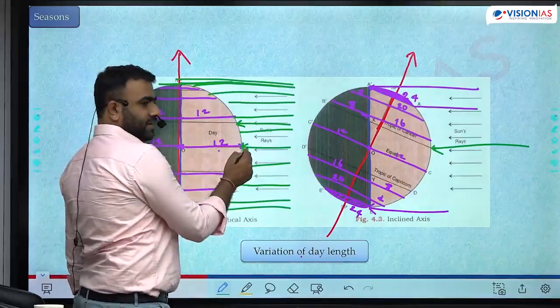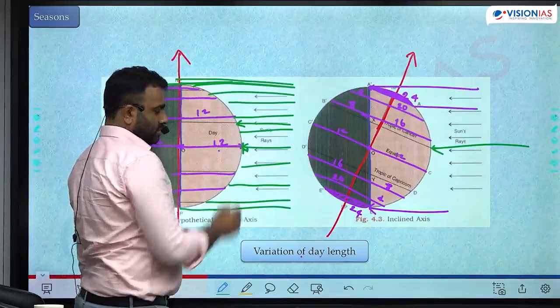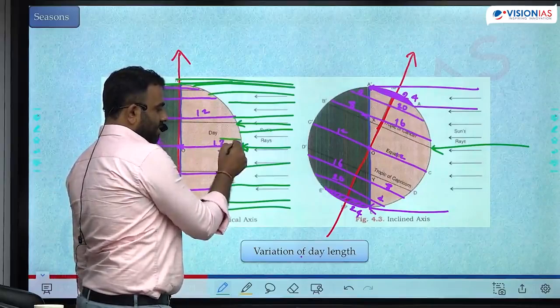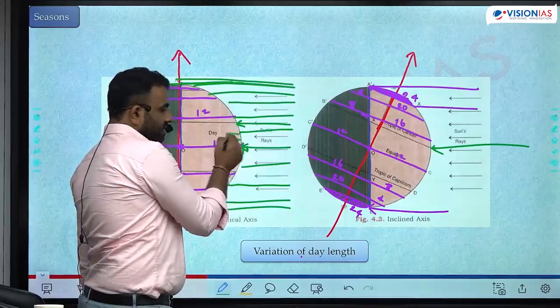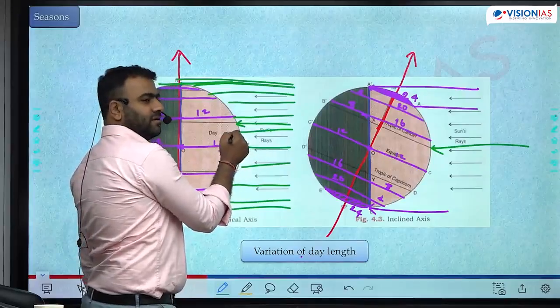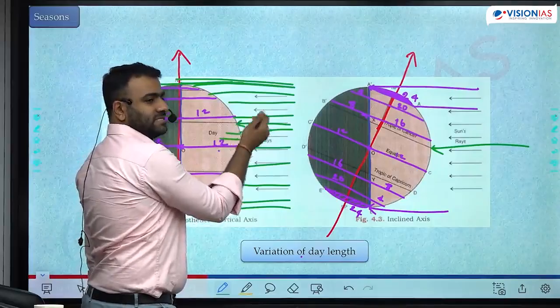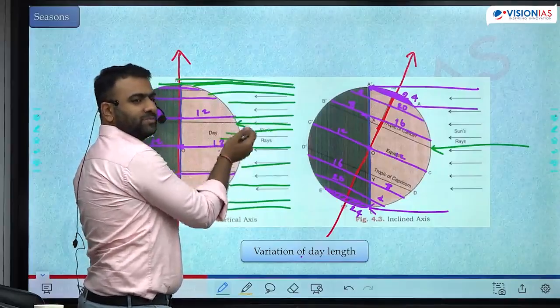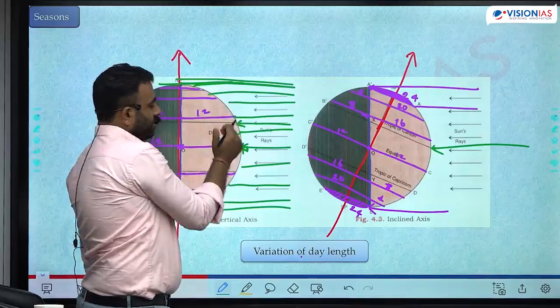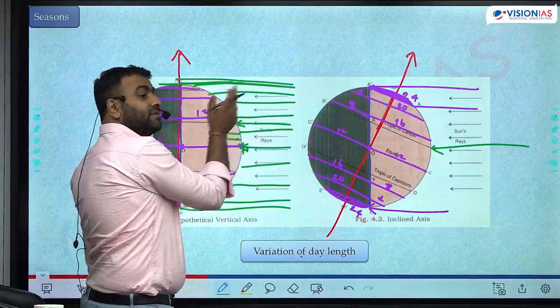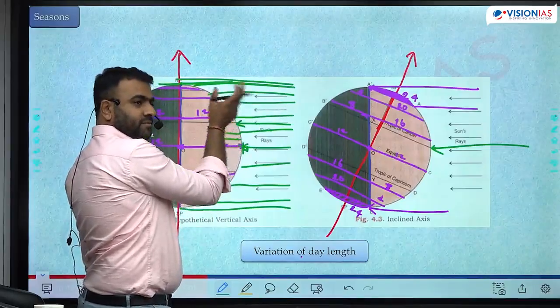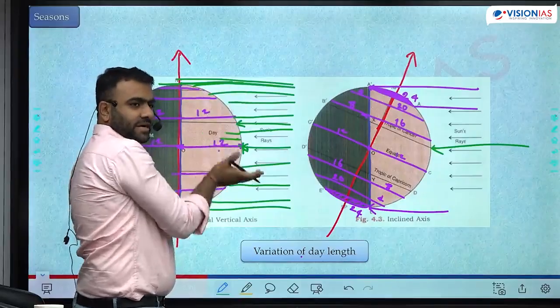At 0 degree 90, at 90 degree 0. At 0 degree 90, 10 degree 80. 20 degree 70. 23.5, 66.5. It proportionately decreases because of the curvature. At 30 degree 60. 45 degree 45. 50 degree 40. Like this, it gradually decreases.